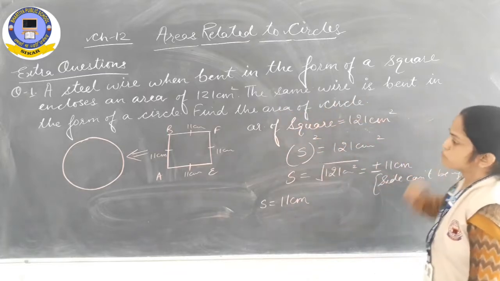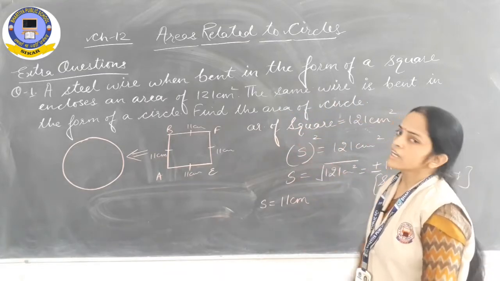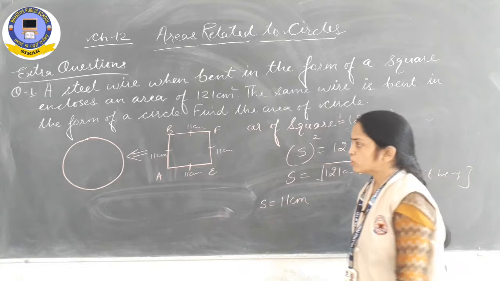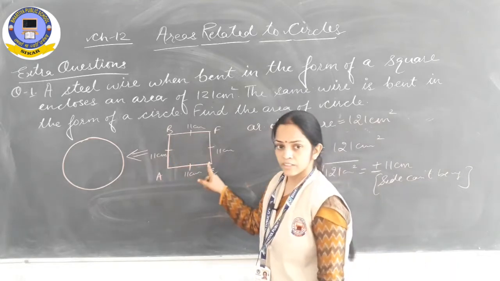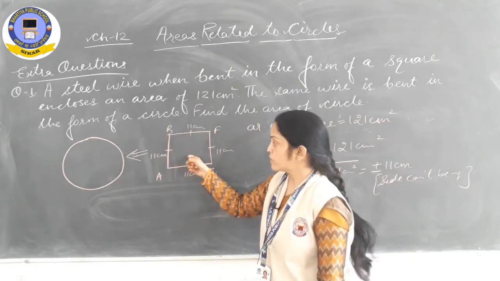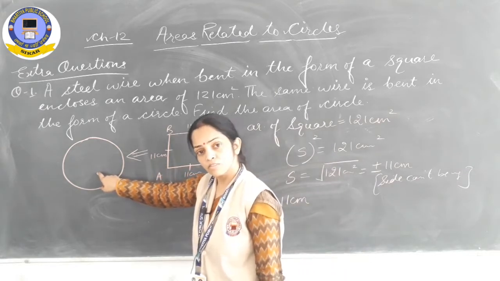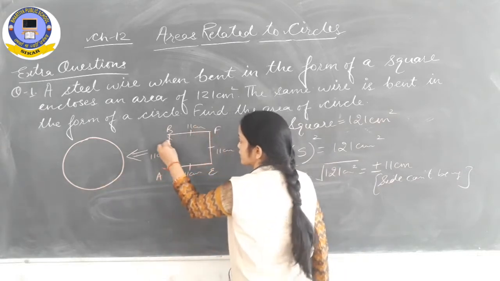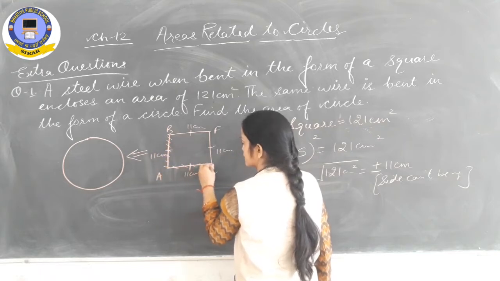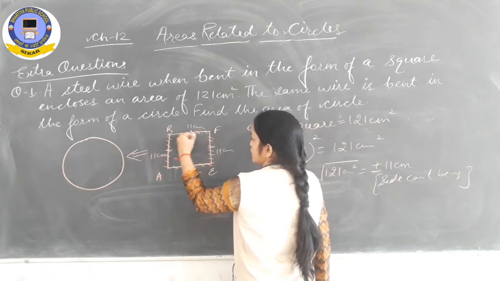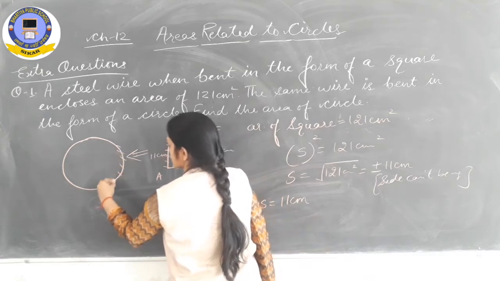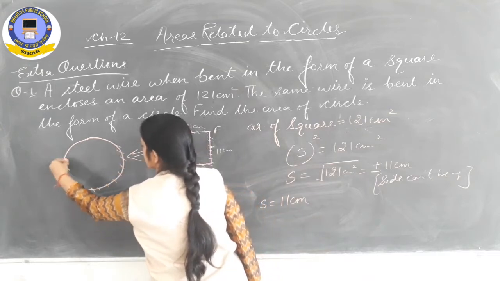The same wire is bent in the form of a circle. Find the area of circle. Now we know that length of wire which is used to make this square is equal to circumference of circle, because this same wire, this length is equal to circumference of circle.